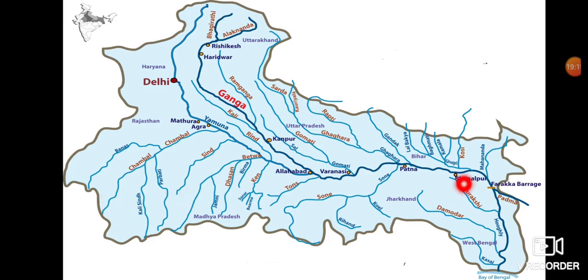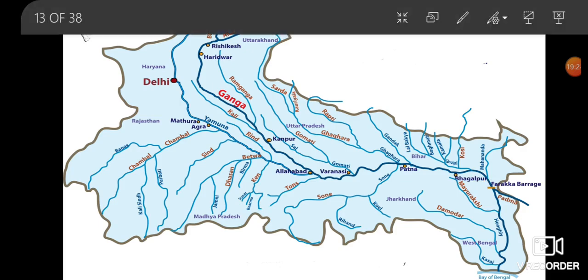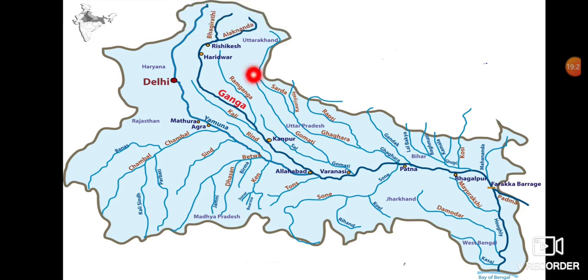And this is the place Farakha, as I have informed you earlier also in the previous map, that the river rises from Gangotri. The Bhagirathi rises here from Gangotri, and it has two head streams, the Bhagirathi and Alaknanda. They both meet at Devprayag, and after meeting they both drain like this. And here at Allahabad, from Yamunotri, where the river Yamuna rises, the Yamuna moves through Delhi and comes here and meets the Ganga at Allahabad, and your own